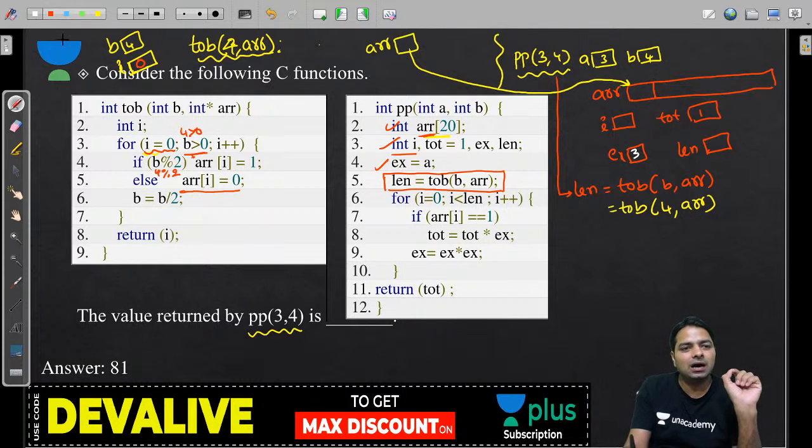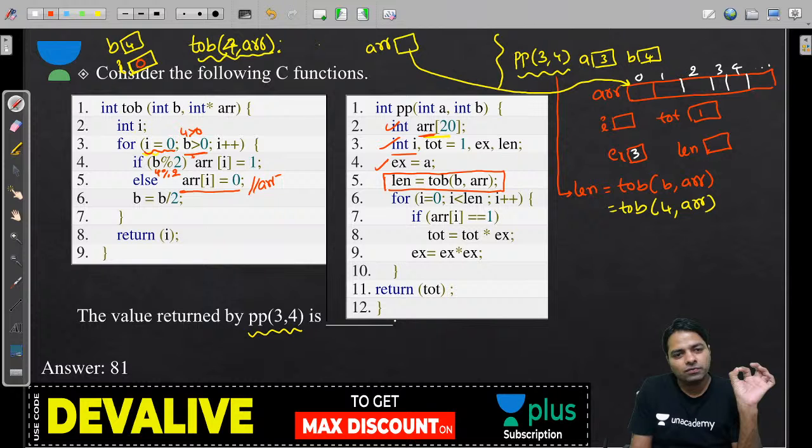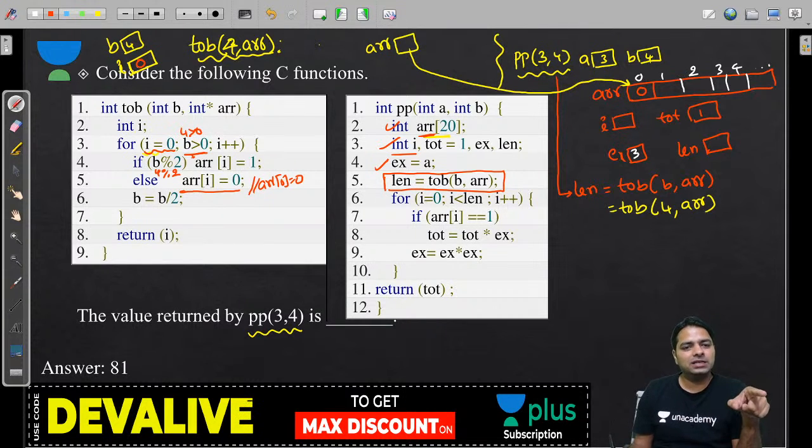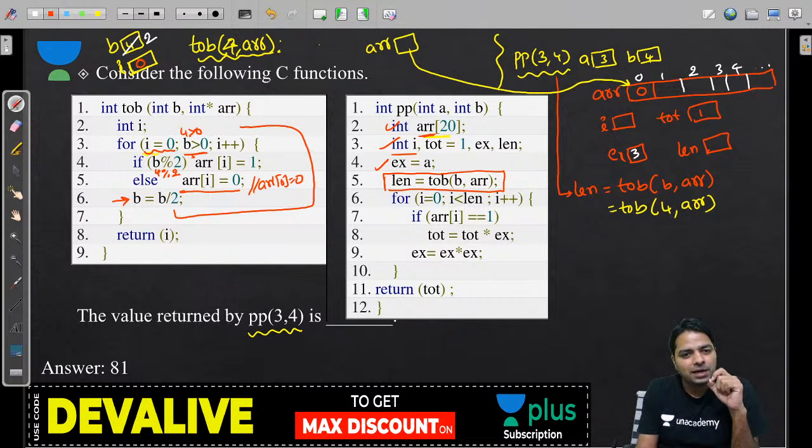We are going to the actual parameter of the PP function, that is index 0. Guys, we don't know how many indexes we use here, that is ARR of 0. ARR of 0 is equal to 0, so I'm just storing 0, guys. After this, at any cost, this will be executed: b is equal to b by 2, that means 4 by 2 is 2. Remember that it's not a mod, it's a division now. Now again we are going to execute this one, i plus plus, 0 becomes 1.